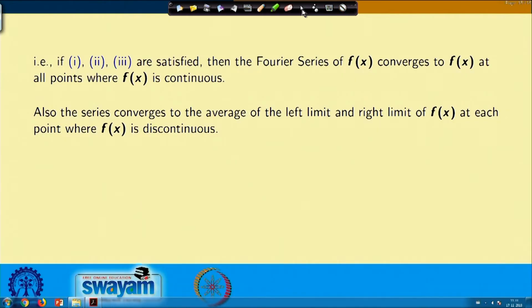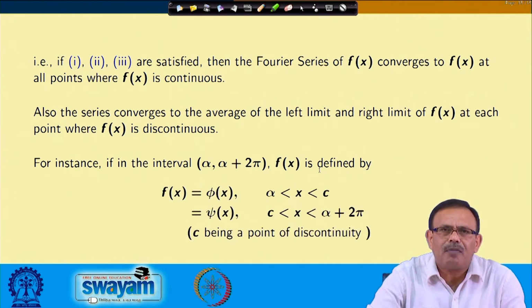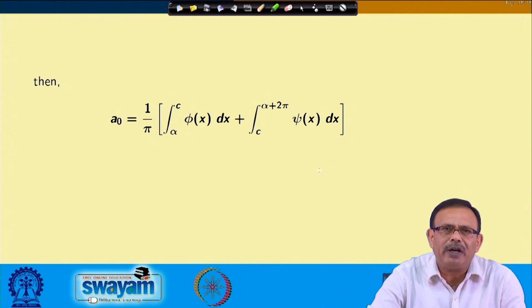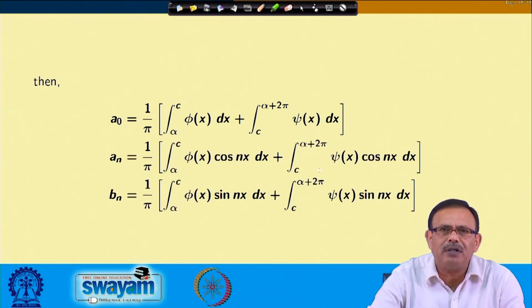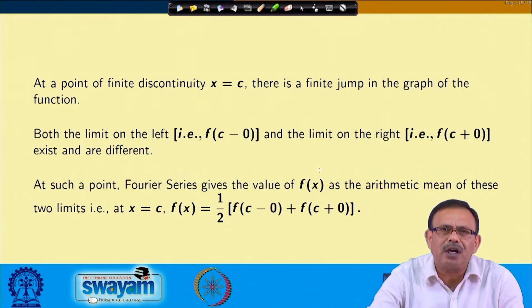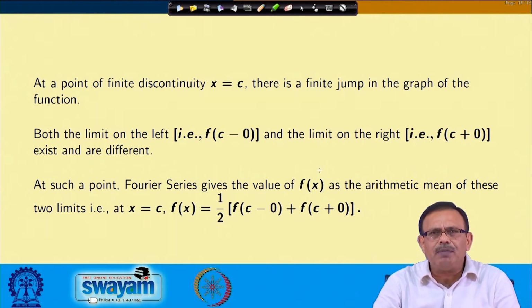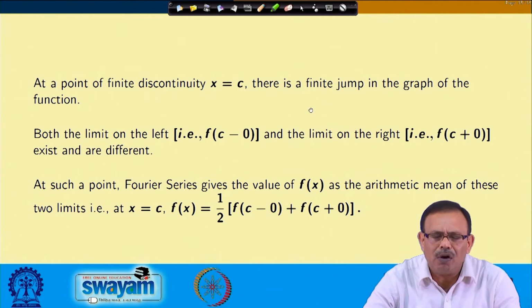Now, these things we have told over here, whatever I have just now told, we are taking this particular function where a naught, a n and b n can be defined this way. Once I have defined this, then a finite discontinuity will be there at x equals 0, since there will be a jump, and in this case value of f x will be half of f of c minus 0 plus f of c plus 0. Sometimes we call this one Dirichlet's condition also. Please note that we sometimes call this Dirichlet's condition also.